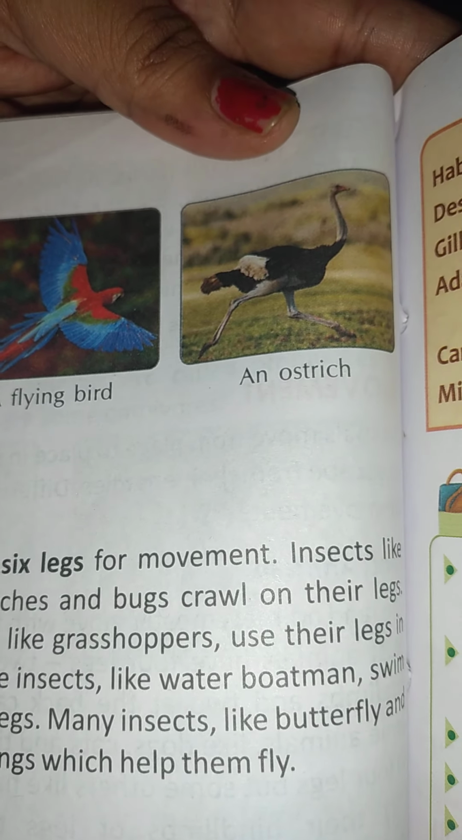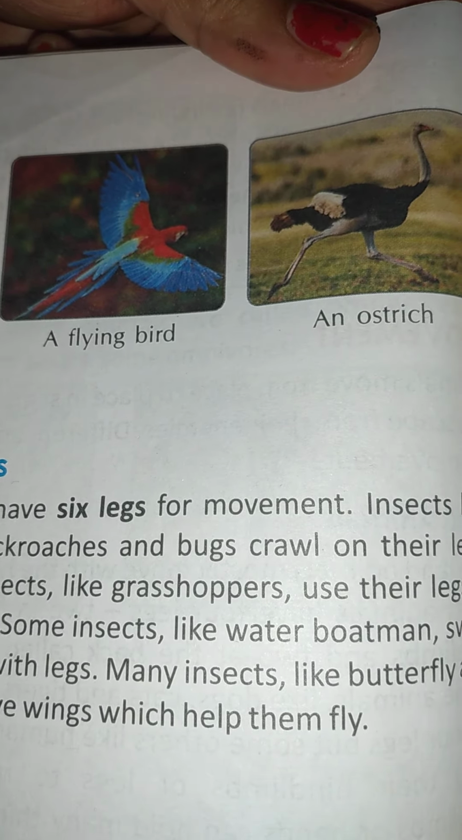The birds use their 2 legs to perch on the branches of the trees to sit. They also use their legs to walk or hop, like penguin. And some birds are there like emu, ostrich, and penguin. They cannot fly because they have a very heavy body and weak wings. That's what I told, no?